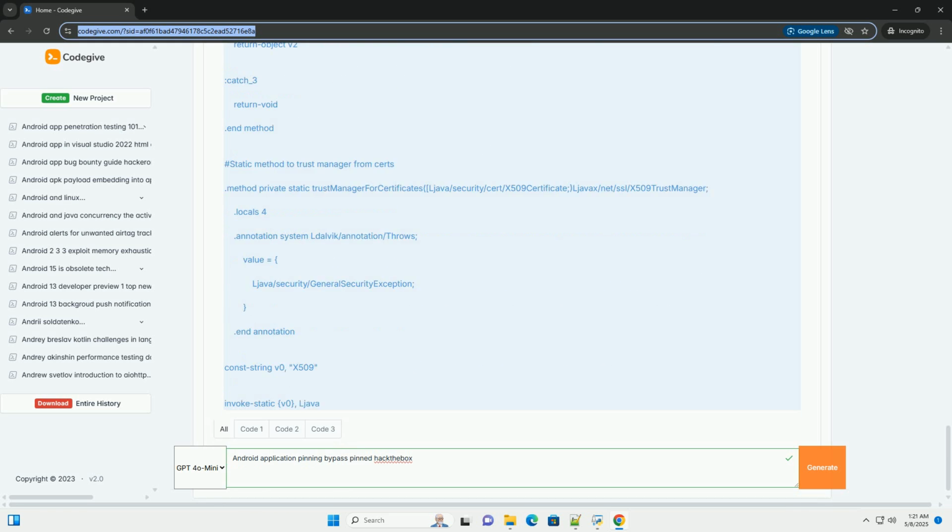8. Conclusion. Bypassing Android application pinning requires a combination of static analysis, dynamic instrumentation, and knowledge of the application's specific implementation. Frida is a powerful tool for dynamic instrumentation that can be used to hook methods, modify variables, and bypass security measures. However, it's important to be aware of the legal and ethical implications of these techniques and to use them responsibly. This tutorial provides a starting point for understanding and bypassing certificate pinning, but the specific steps required will vary depending on the application.